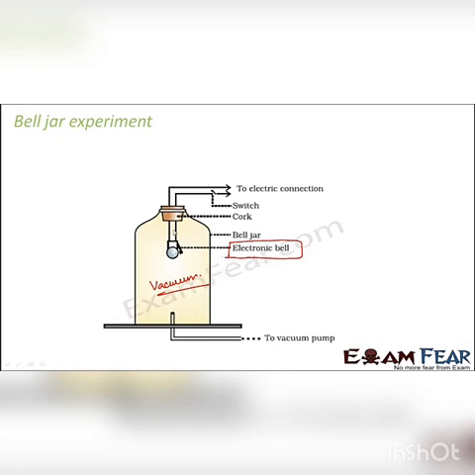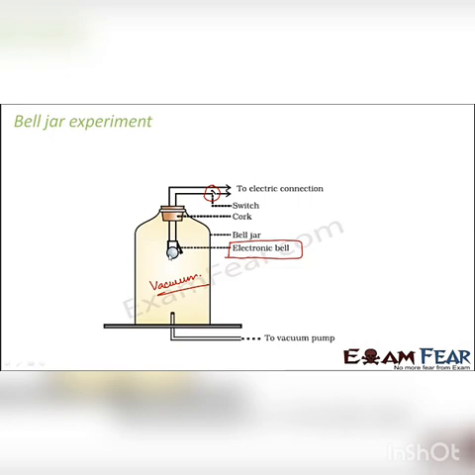And the switch of this electronic bell is somewhere here, as you can see. So now what do you normally expect? If you switch it on, the bell should ring, right? And in a normal situation, what happens? When your doorbell rings, you are able to hear the sound of the bell. Why? Because sound can travel through air, and air is present around you in your house.